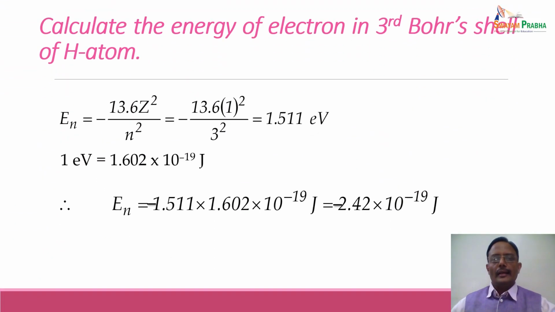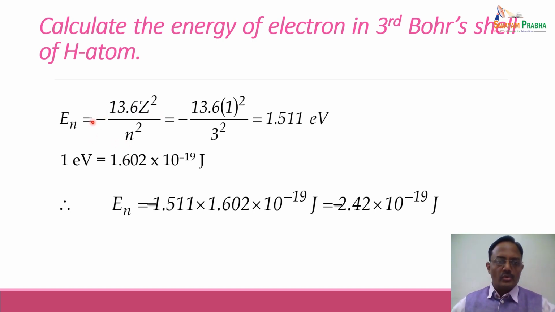Let us calculate the energy of electron in the third Bohr shell of hydrogen atom. So now we have energy in the nth shell of any atom is equal to minus 13.6 Z square upon n square. This Z is the nuclear charge or atomic number, and n is the number of the shell.